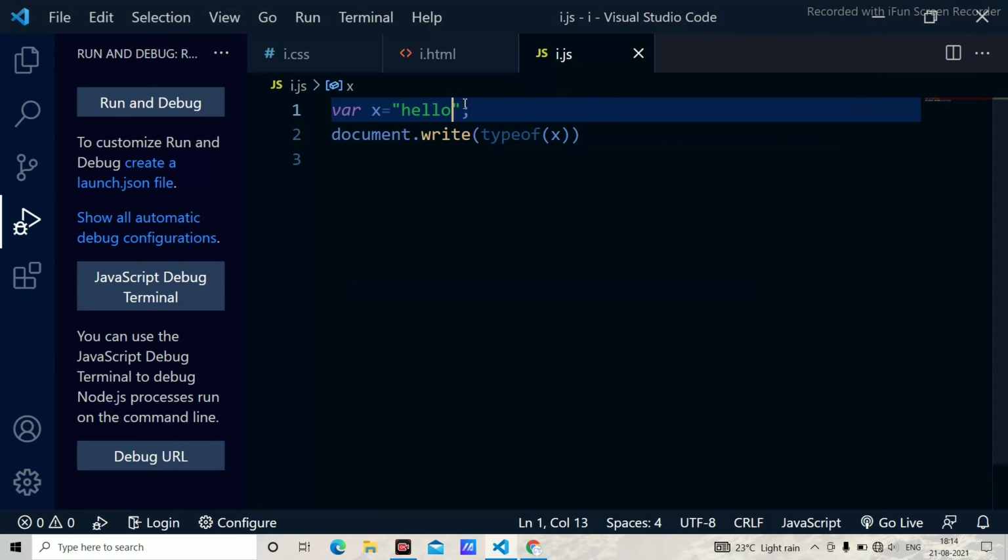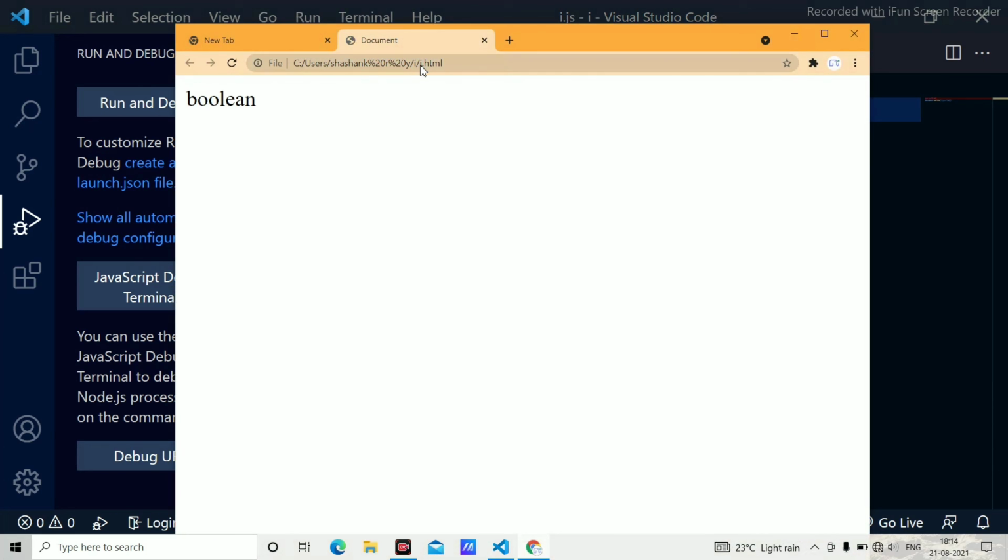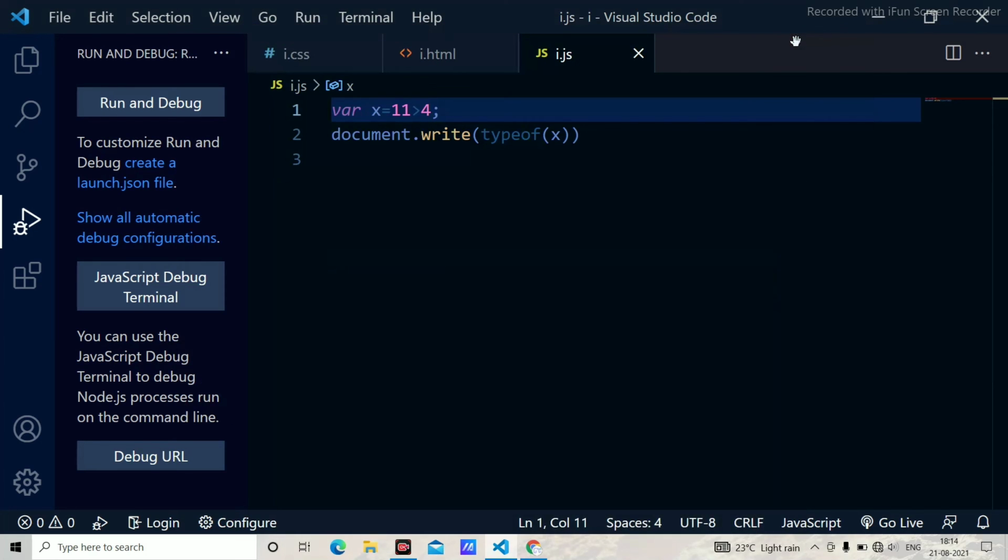And instead of this, if I use 10 greater than 11, I save it, and when you check it, it will give me boolean. And this is how we use the typeof snippet to find what data type the variable belongs to. And these are all the data types which are present in JavaScript.